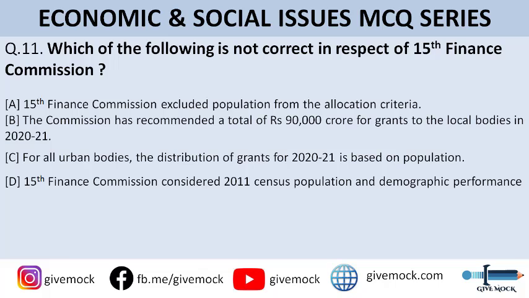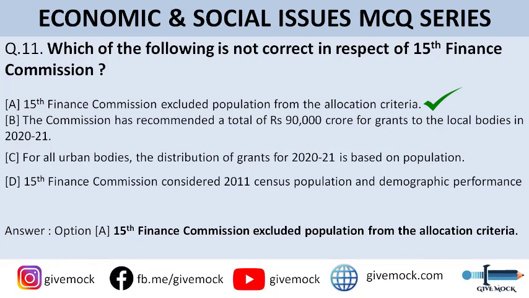Okay, so the incorrect one is option A, that is 15th Finance Commission excluded population from the allocation criteria. It is the incorrect one, because the correct one is 15th Finance Commission did consider the population criteria, and they considered 2011 census population and demographic performance. Okay, please remember that. It is very important from the examination point of view.